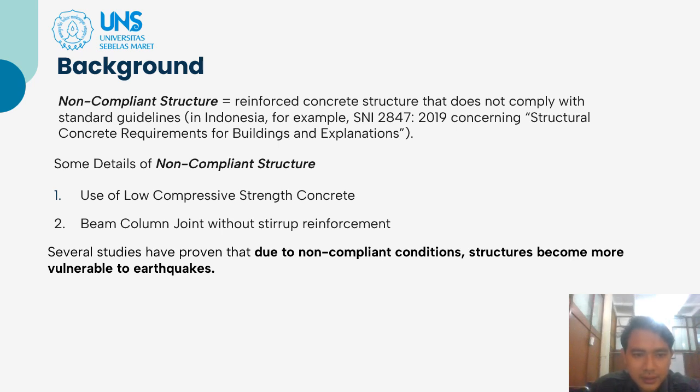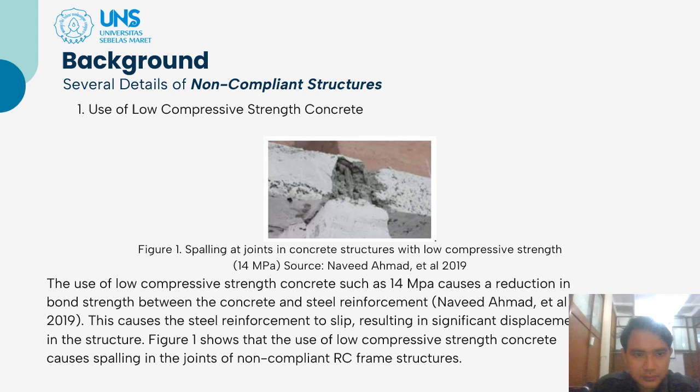Number one is the use of low compressive strength. Number two is beam column joint without stirrup reinforcement, or we can call unconfined joint. Several studies have proved that due to non-compliant condition, structure become more vulnerable to earthquakes. Now, this is the several detail of non-compliant structure.